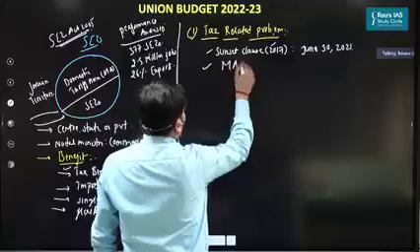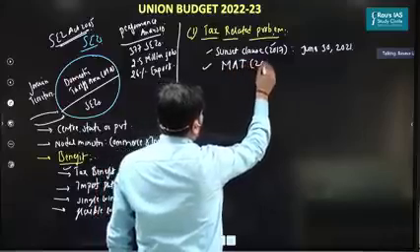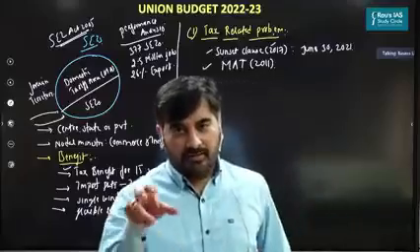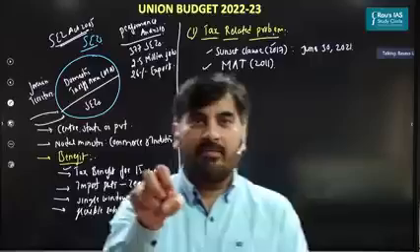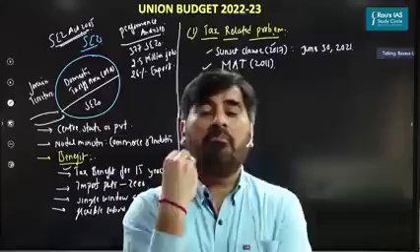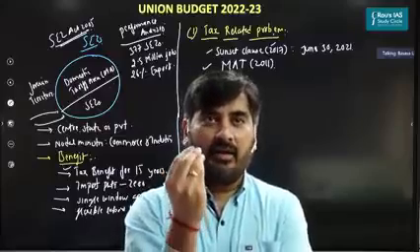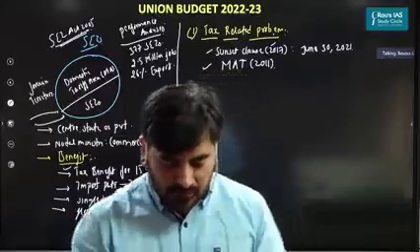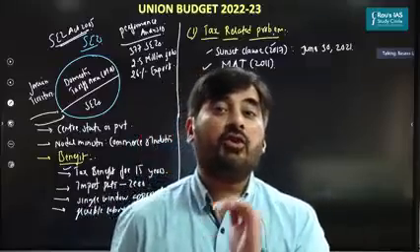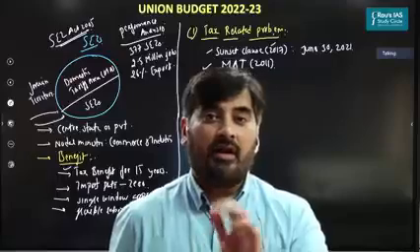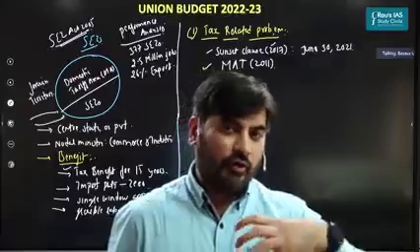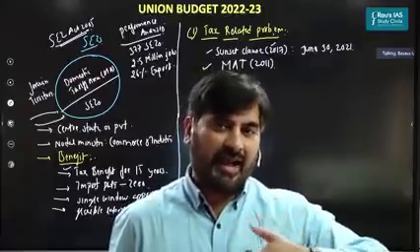is with respect to MAT, minimum alternate tax, which was introduced in the year 2011. Once again, little technical, but let me simplify this as much as possible. Let's first understand what is MAT or minimum alternate tax. Now let's say in case of India, we have certain companies which are called as zero tax companies. What these zero tax companies do is every year they have huge amount of profits. Every year they have profits.